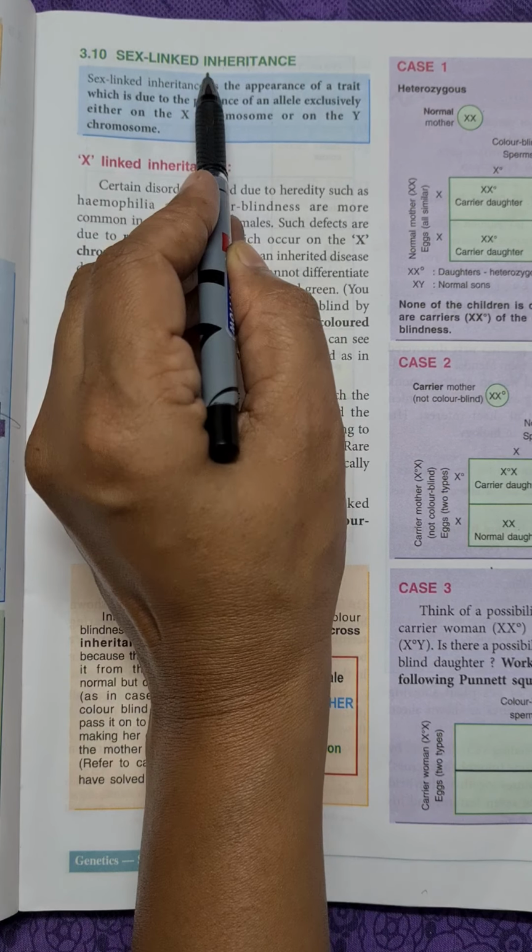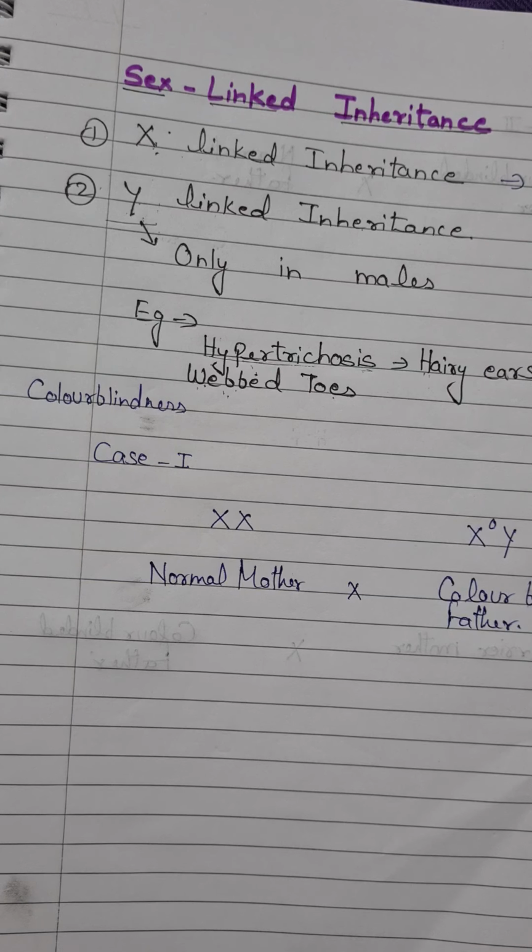Next, starting with your syllabus, that is X linked inheritance. As already explained, if the recessive allele for a particular trait is present on the surface of the X chromosome, then we call it X linked inheritance. Many examples are there. Hemophilia is a disorder in which the blood of a person does not clot.